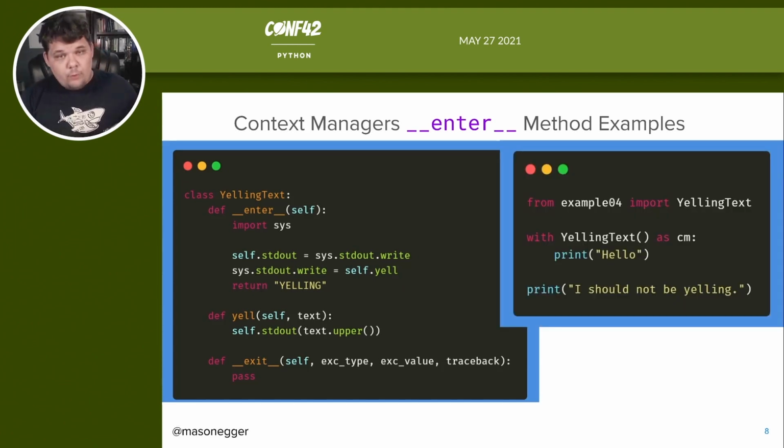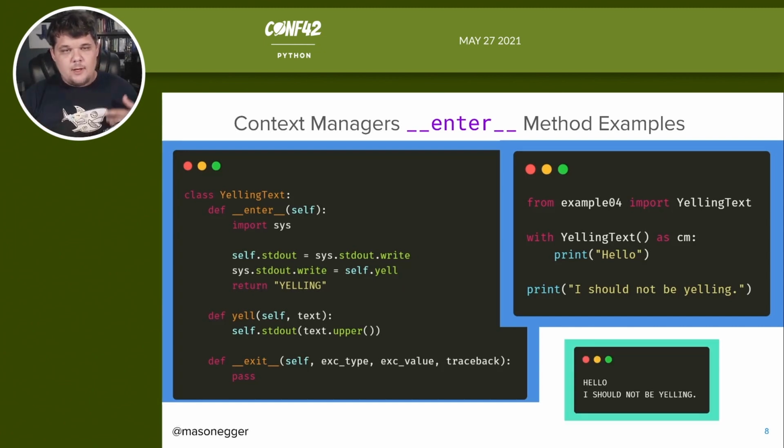For example, if we import this in and then we say with YellingText, we say print hello, and hello should show up in all caps. But as a context manager, we expect for it not to continue yelling after the fact. So what we would like is that the "I should not be yelling" should not be in all caps. Our output, however, is hello in all caps, but as you can see, the "I should not be yelling" is still in all caps. So we've kind of messed some stuff up here.